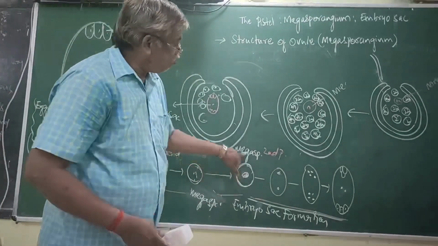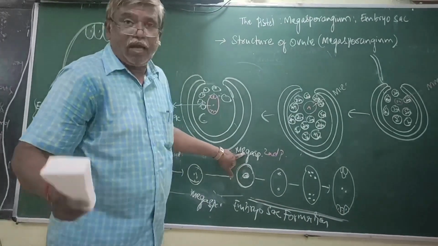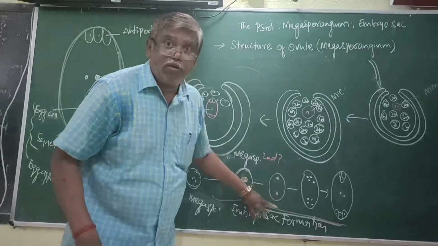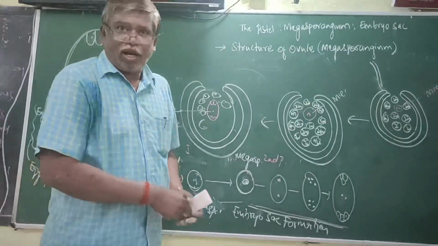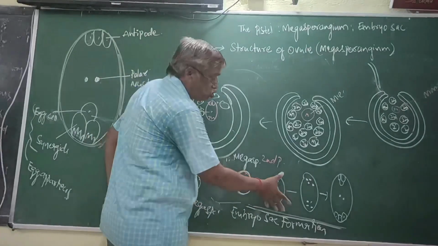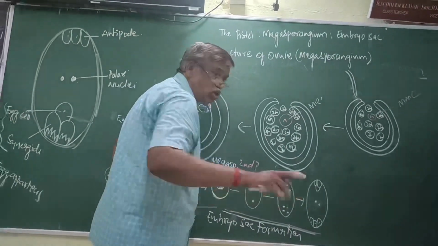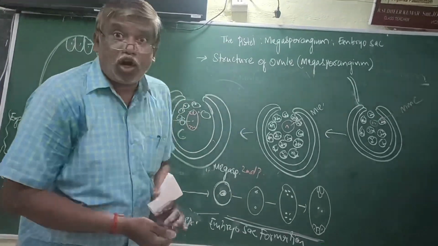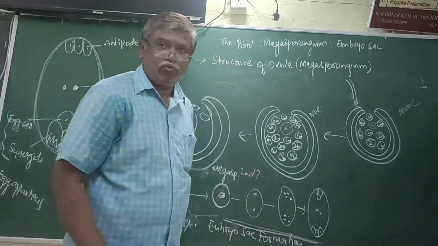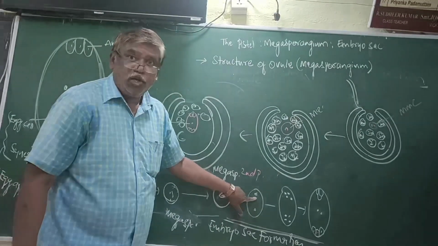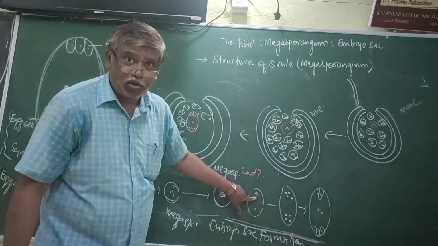The nucleus of the megaspore undergoes mitotic karyokinesis and forms two nuclei, a binucleus. This binucleus goes to the poles. Again, it undergoes another two mitotic karyokinesis. This is the binucleated megaspore.